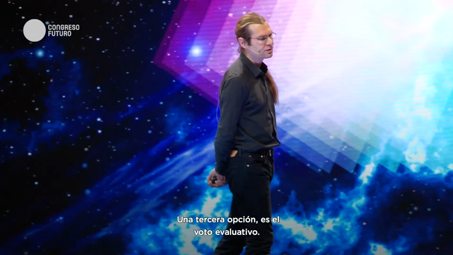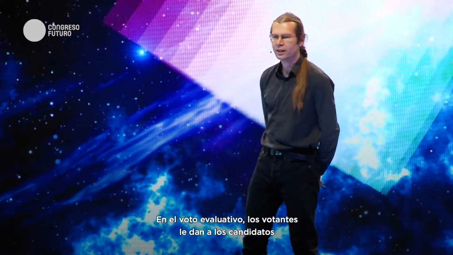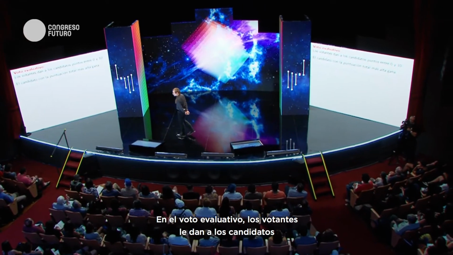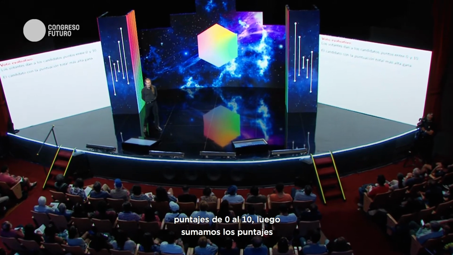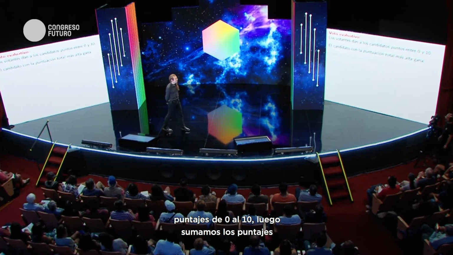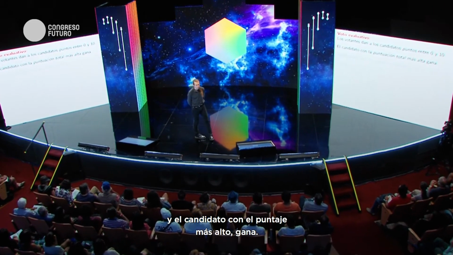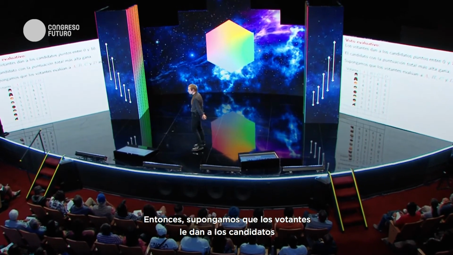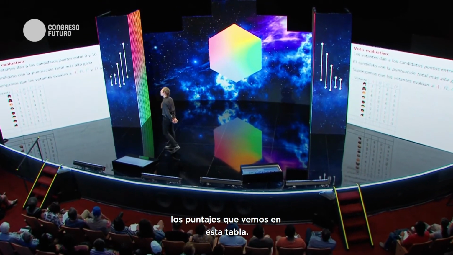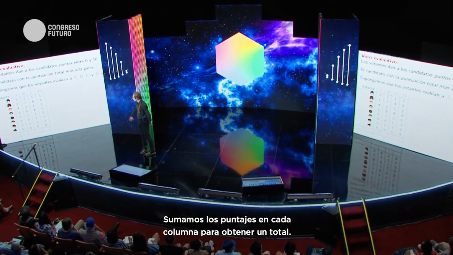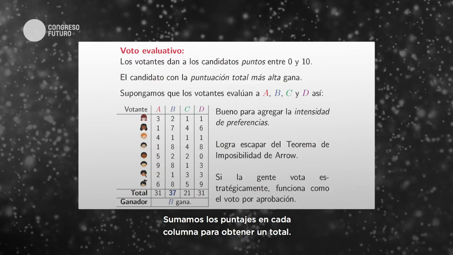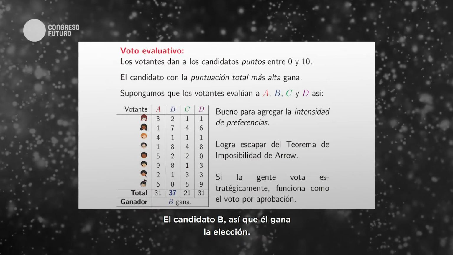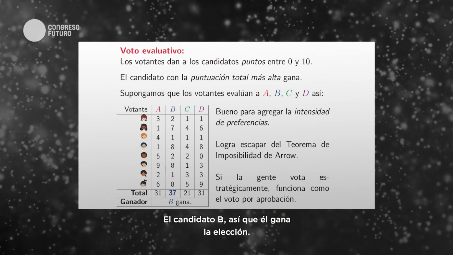A third possibility is called evaluative voting. In the evaluative voting rule, the voters give the candidates scores on a scale of 0 to 10, and we add up the scores for each candidate, and the candidate with the highest total score wins. So for example, suppose that the voters gave the candidates scores as shown in this table here. So we just add up all the numbers in each of these columns to get the totals at the bottom. Who gets the highest total score? Well, it's candidate B, and so B wins the election.